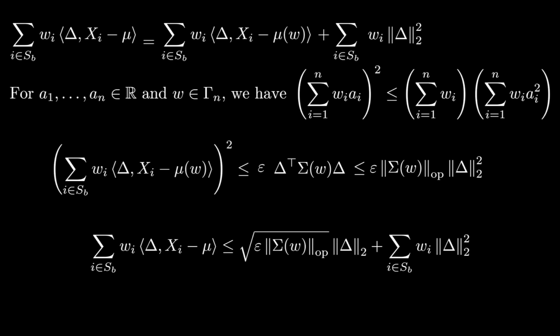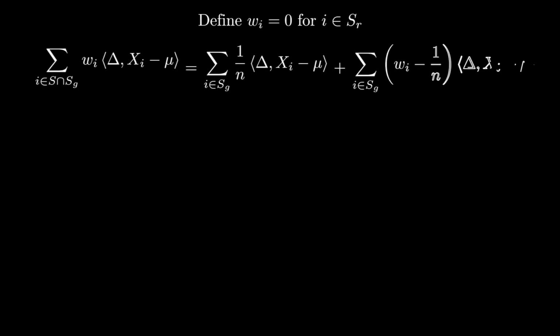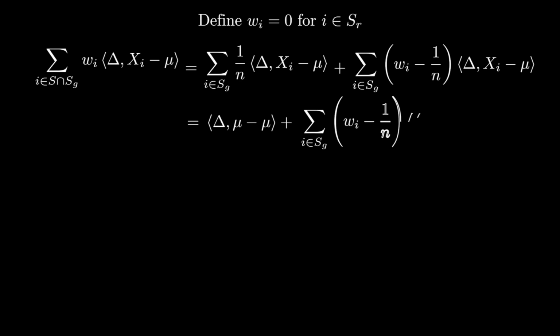We can upper bound the contribution from the points in S intersect SG in a very similar way. Let's first extend the definition to say that wi is equal to 0 for i in SR. Then, to bound the expression, we can add and subtract the uniform set of weights over SG. When we do so, the first term becomes 0, since mu is the mean of the good points, and so we're left with the second term.